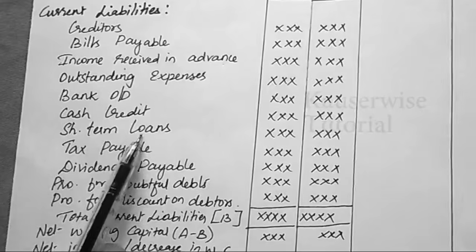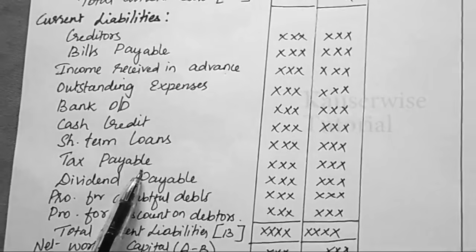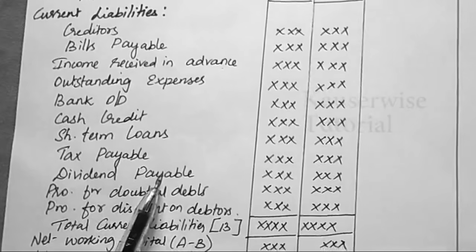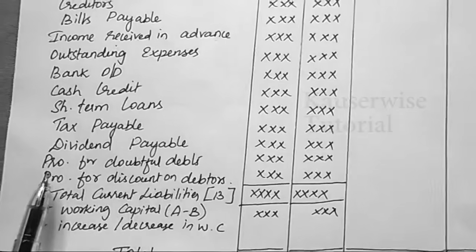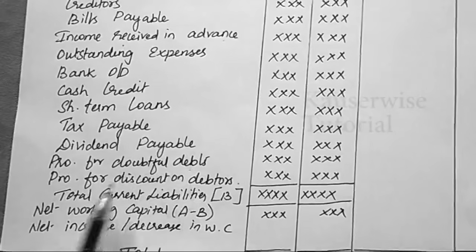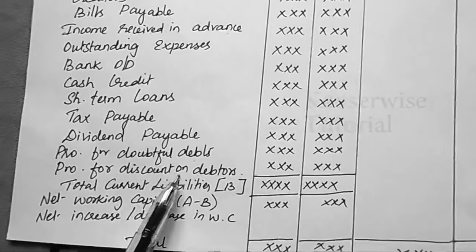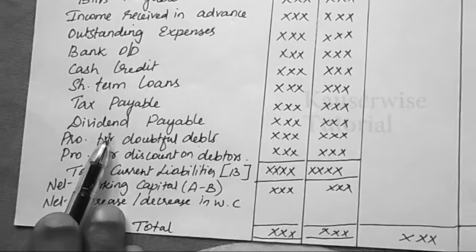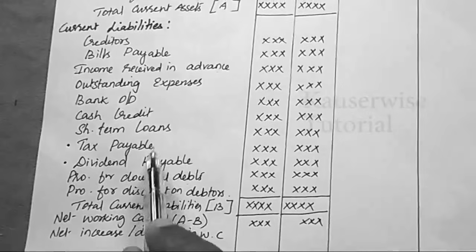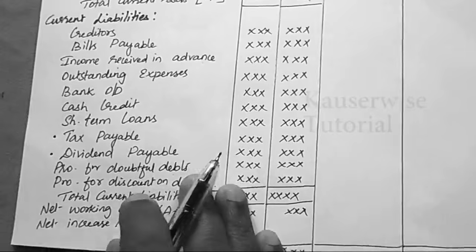Short term loan: we have borrowed money from the bank. It's a liability. Tax payable is a current liability. Dividend payable is a current liability. Any provision for doubtful debts, or provision for discount on debtors, are also current liabilities. See, tax payable and dividend payable can be considered as current liability or non-current liability according to the problem.